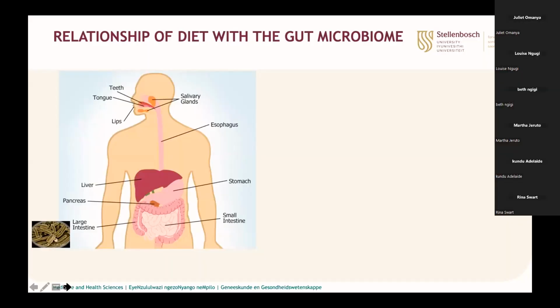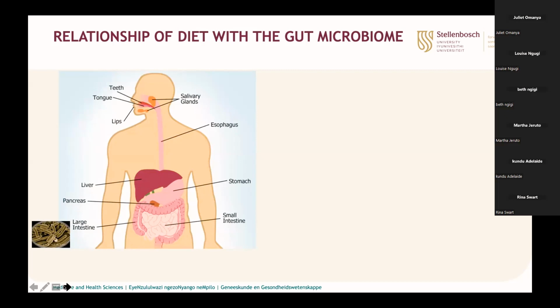So when we eat food, food is digested in the digestive tract by enzymes, and the soluble nutrients are then absorbed into the body. Any undigested remaining foods end up in the large intestine where they are metabolized by the resident gut microbiome.